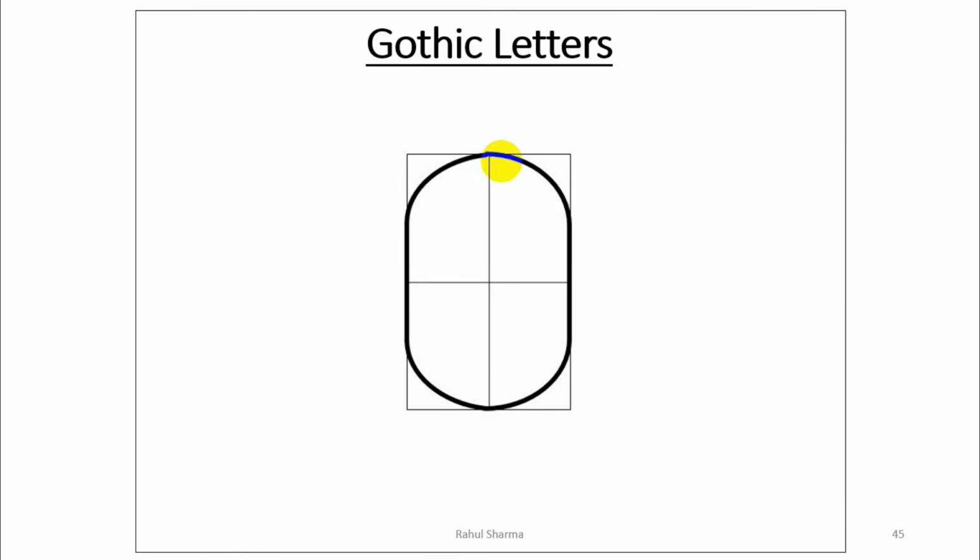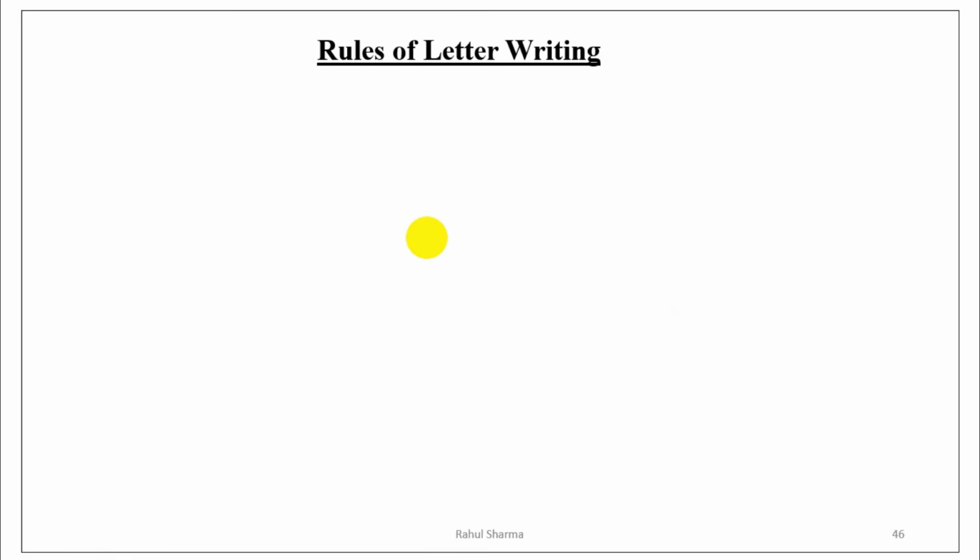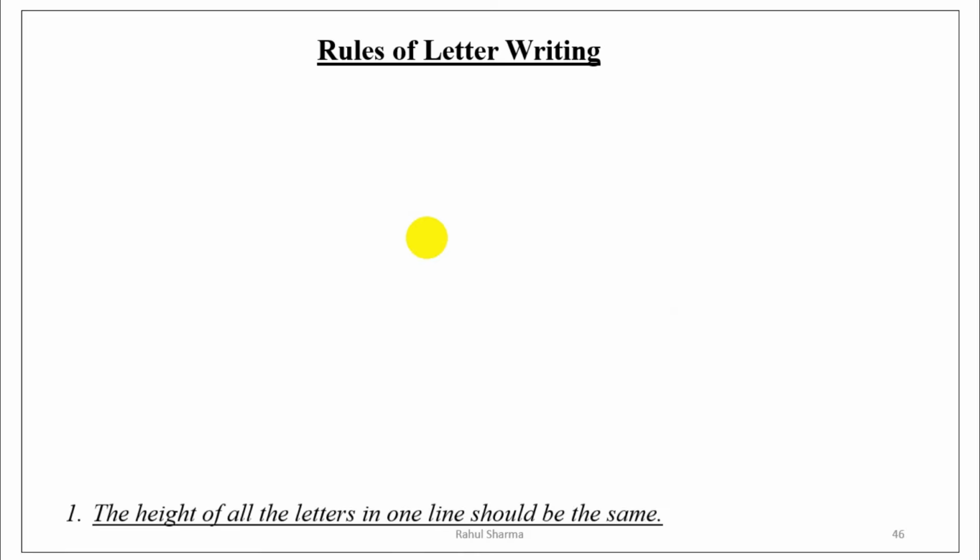Now this is the last letter 0. It is just similar to O, but what is the difference between O and 0? O has a 7:5 normal ratio, and 0 has 7:4. So when you write in Microsoft Word and you want to identify them, O will have more width and 0 will have less width. Now I want to discuss a few very important rules of letter writing.